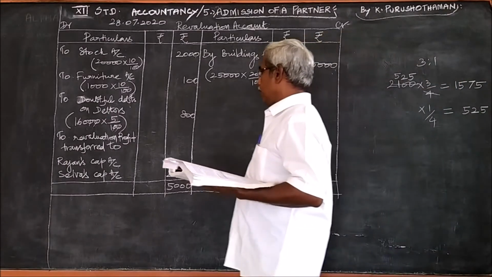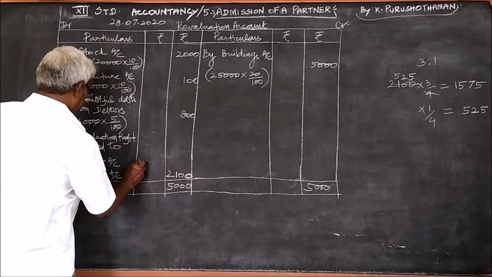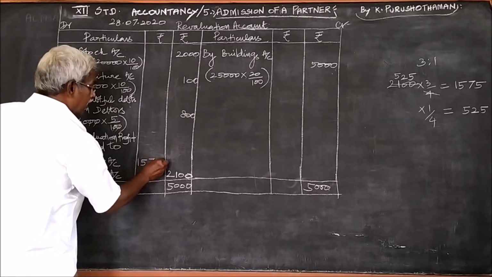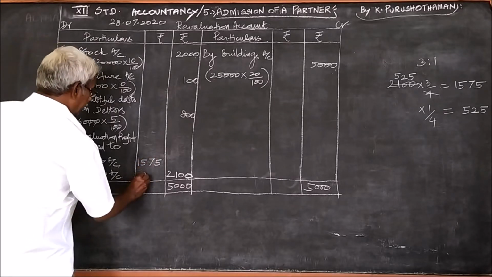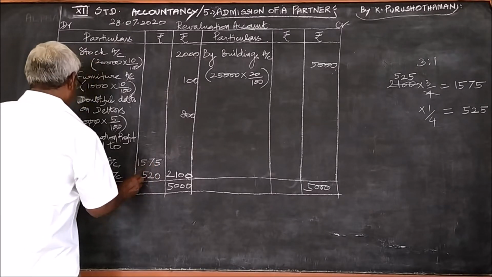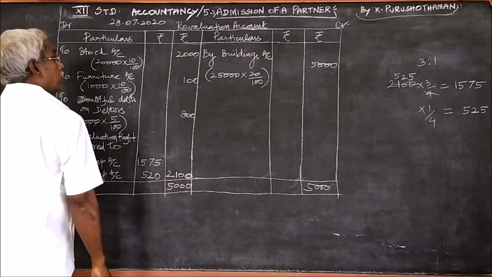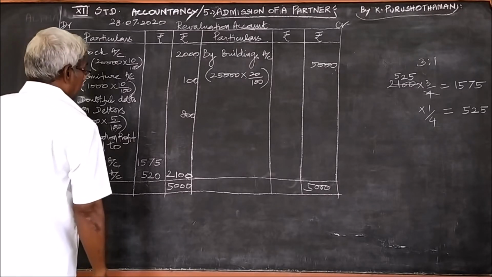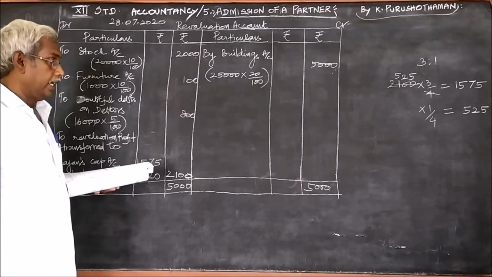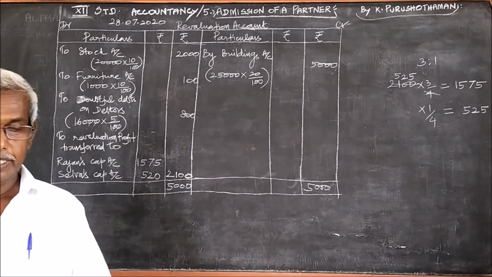This is the amount we should write here: 1575 and 525. These two are the amounts allotted to the old partners from the revaluation. Once again, I repeat the same.